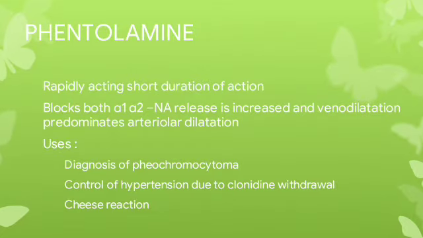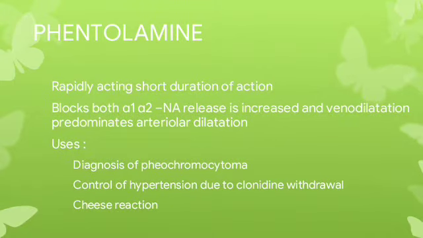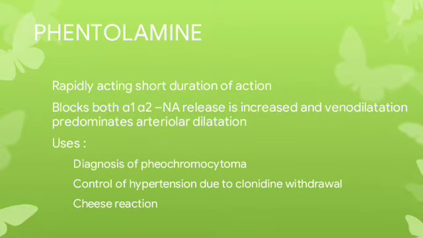Next, phentolamine. It is a rapidly acting alpha blocker with a short duration of action. It equally blocks alpha 1 and alpha 2 receptors. It causes noradrenaline release, and venodilation predominates over arterial dilation. It is used as a quick and short-acting alpha blocker for diagnosing and intraoperative management of pheochromocytoma, and also to control hypertension due to clonidine withdrawal.